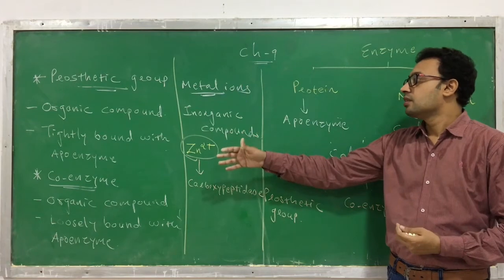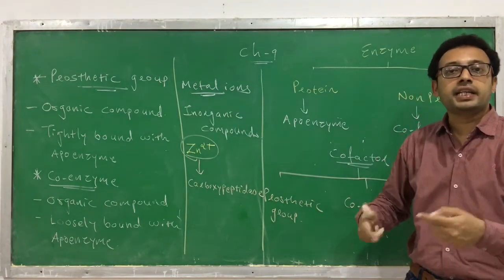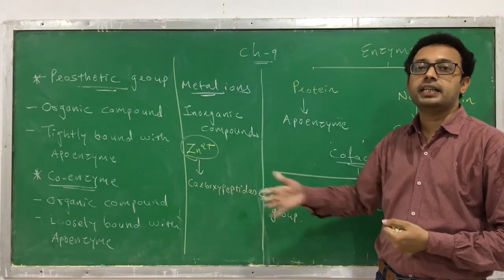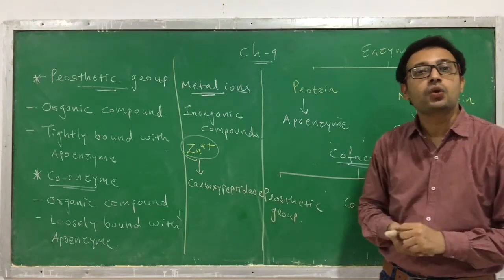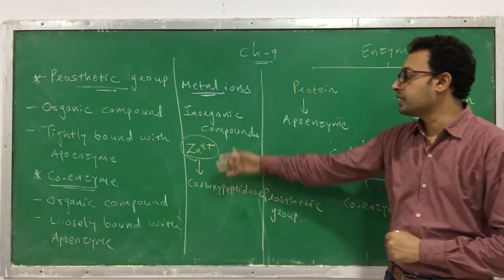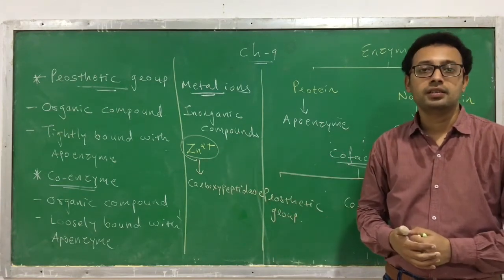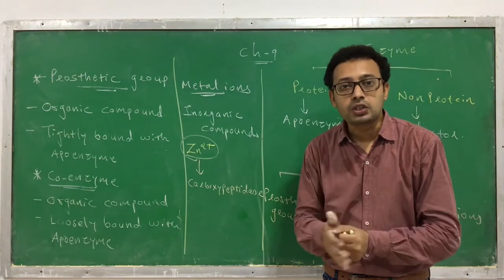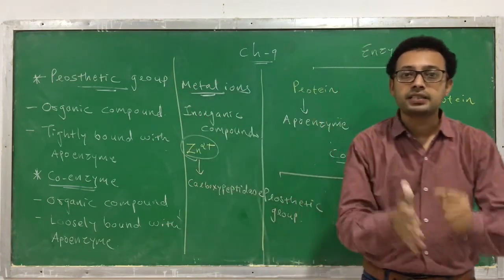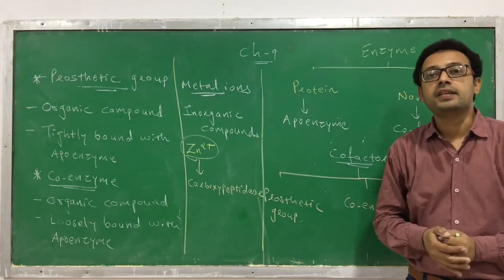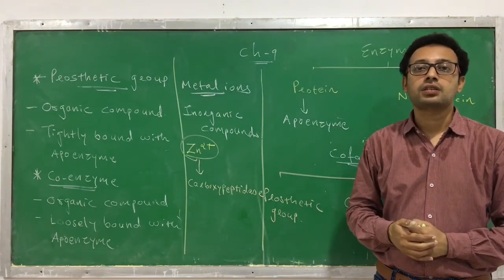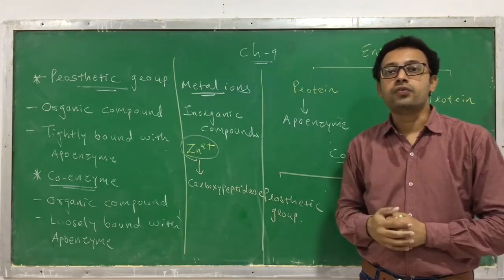Metal ions are inorganic compounds and they can also act as cofactors. For example, zinc can act as a cofactor in the enzyme carboxypeptidase. Without zinc, this enzyme cannot work. That means prosthetic groups, coenzymes, or metal ions are essential for the activity of the enzyme, or essential for catalysis of reactions. So that's all about the cofactor.